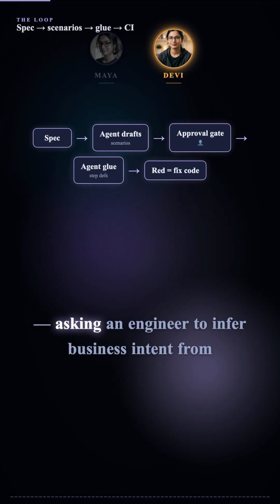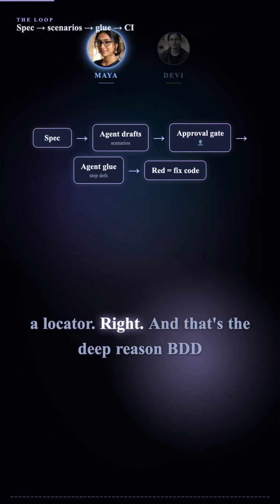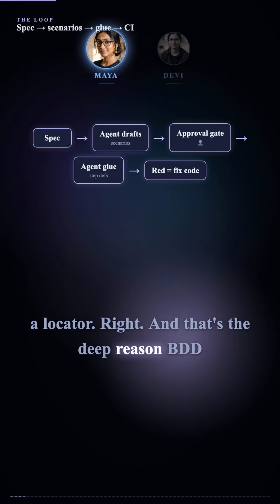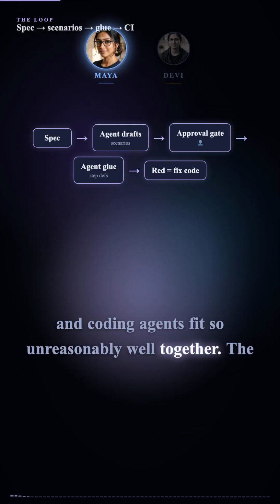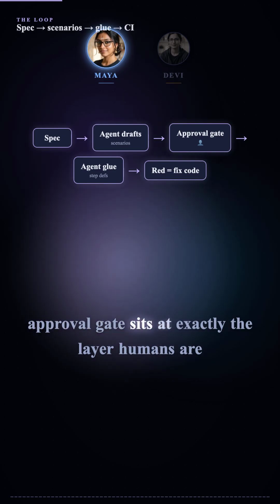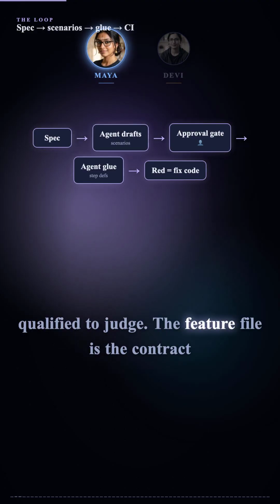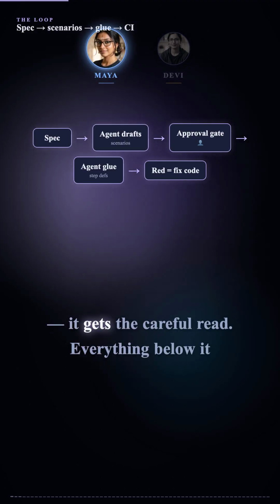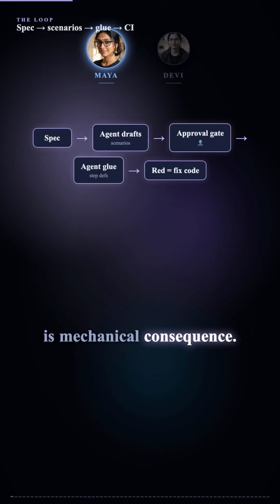Or worse, asking an engineer to infer business intent from a locator. Right. And that's the deep reason BDD and coding agents fit so unreasonably well together. The approval gate sits at exactly the layer humans are qualified to judge. The feature file is the contract. It gets the careful read. Everything below it is mechanical consequence.